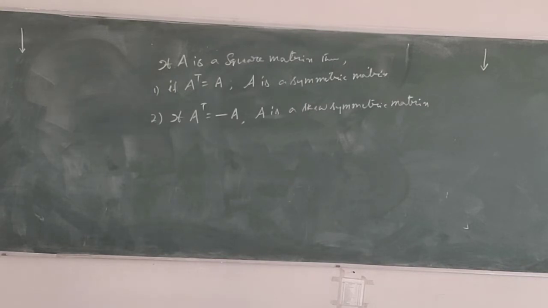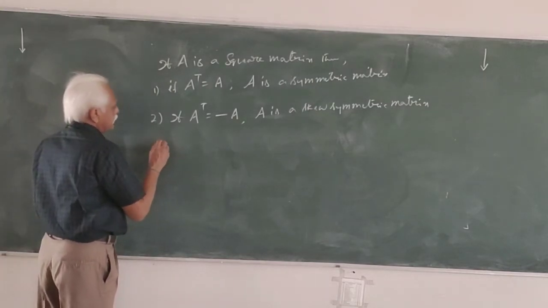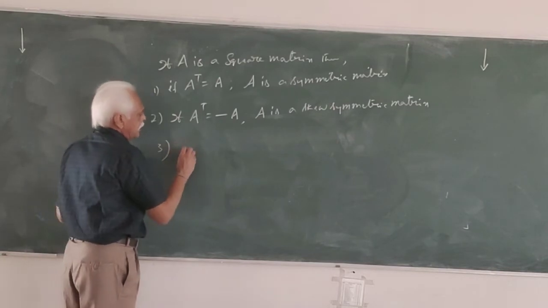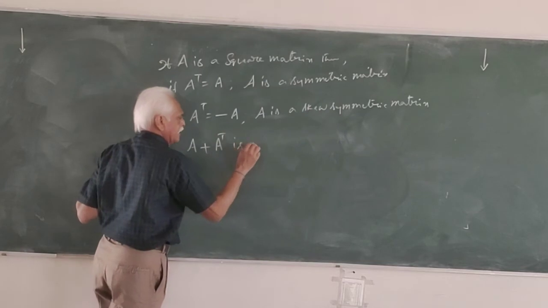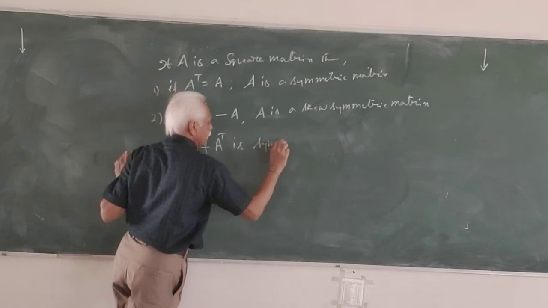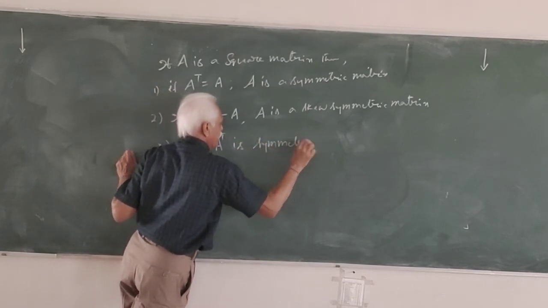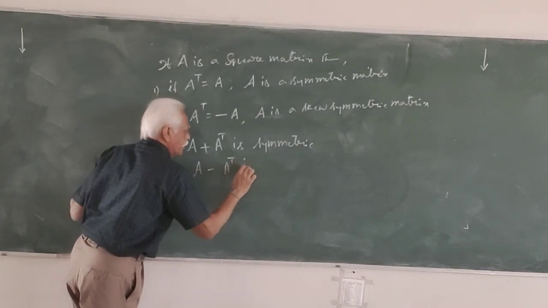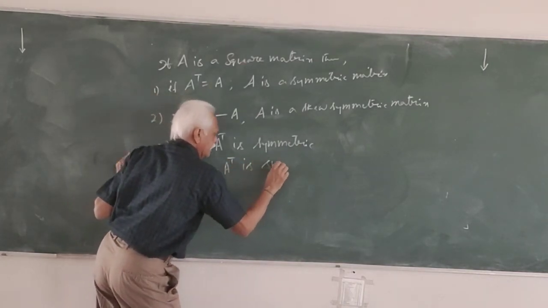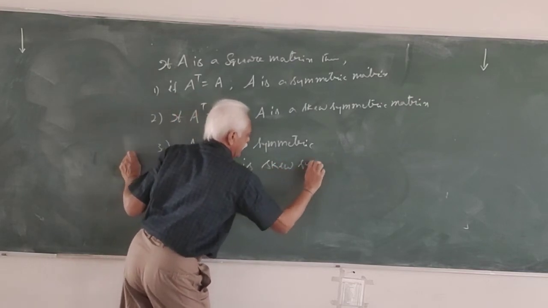Next, A plus A transpose is symmetric. A minus A transpose is skew symmetric.